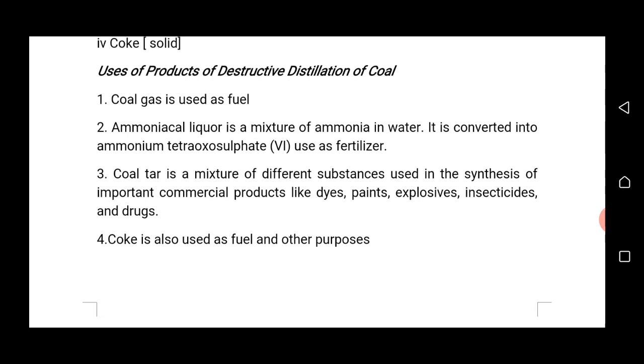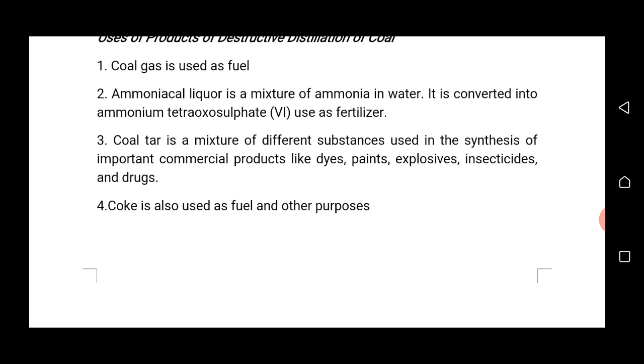What are the uses of products of destructive distillation of coal? That is, what are the uses of each of the products of destructive distillation of coal? The first one is coal gas. Coal gas is used as industrial fuel, particularly to power engines used in metallurgical and other industries.